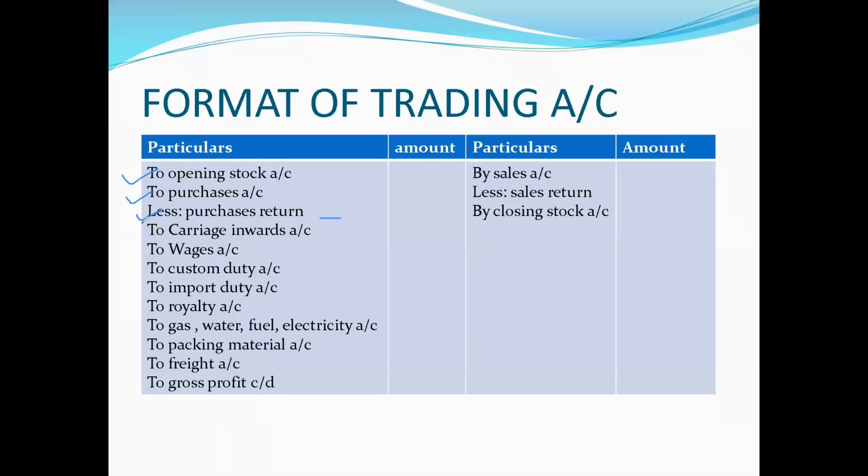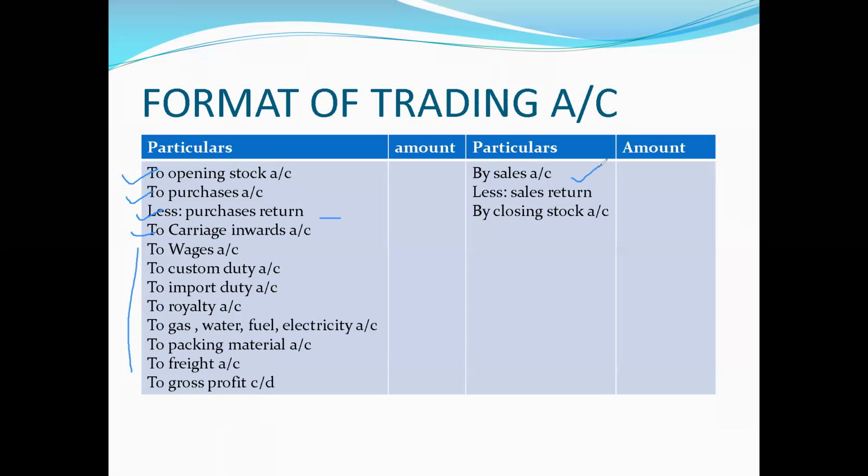Then all the expenses related to the purchase of the stock or the manufacturing or production expenses will be recorded on the debit side, like carriage, wages, duties, royalty, gas, water, fuel, electricity, freight, octroi, packing material. So all the direct expenses will be recorded on the debit side.